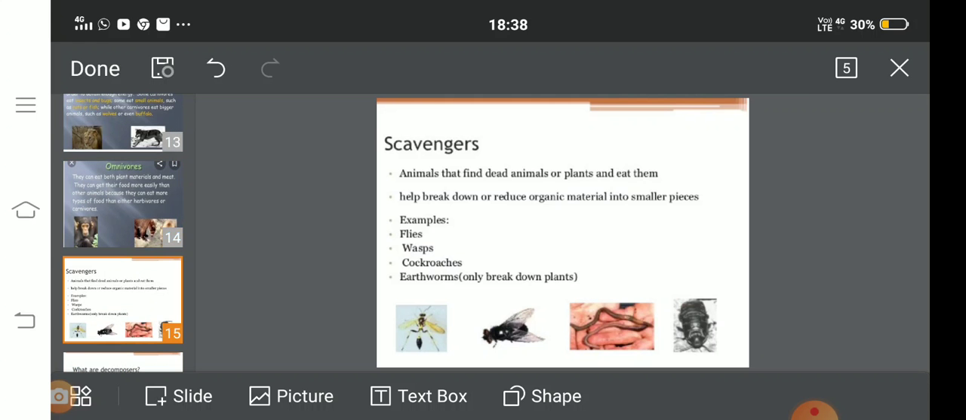Next group is of scavengers. Scavengers are the animals that feed on dead animals. Examples are flies, wasps, cockroaches, earthworm. Earthworm eat only plants.